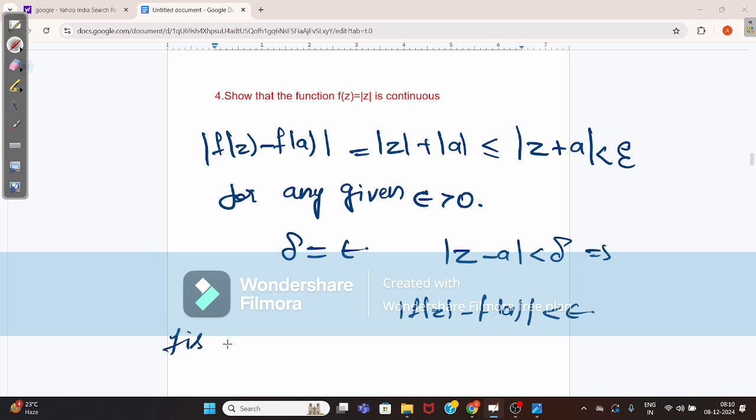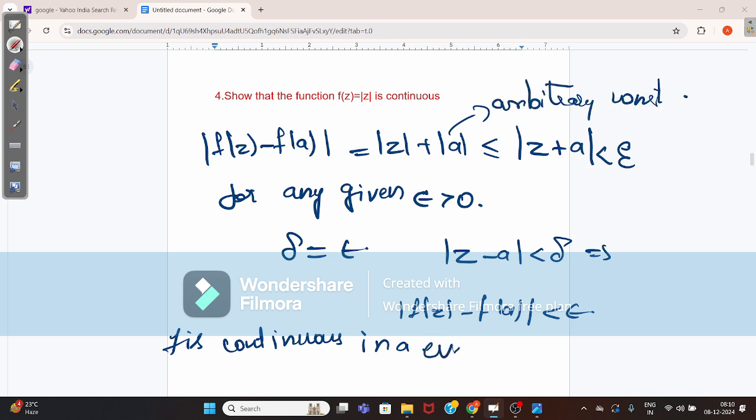F is continuous in a. Since a is an arbitrary constant, f is continuous in every point. Okay, every point, or everywhere you can say.